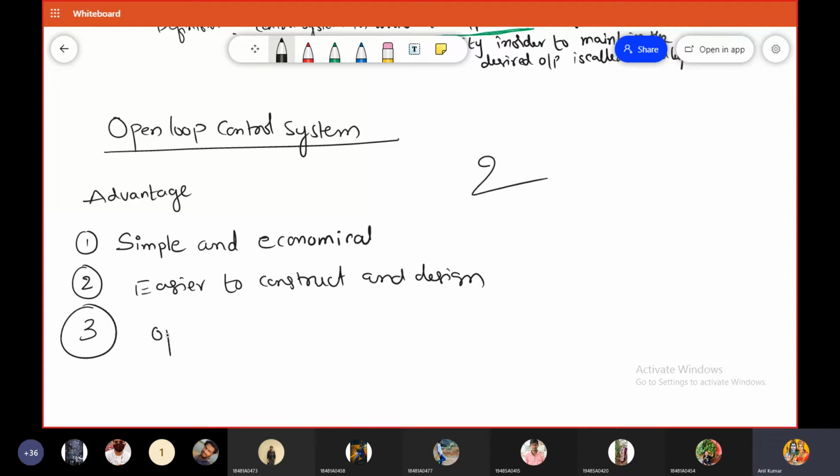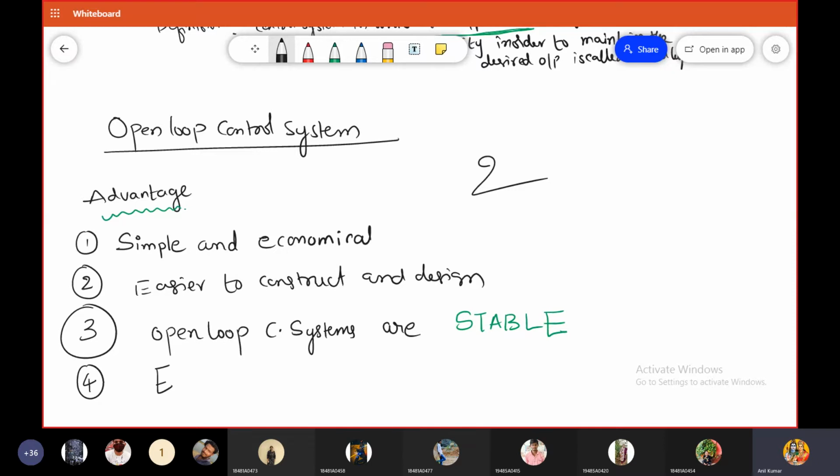So open loop control systems are stable. This is very important, so I will discuss this particular point later. Open loop control systems are stable, isn't it? And next, it is very easy to maintain the open loop control systems.